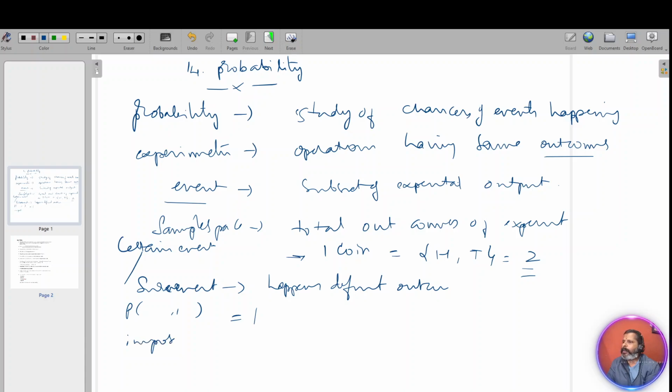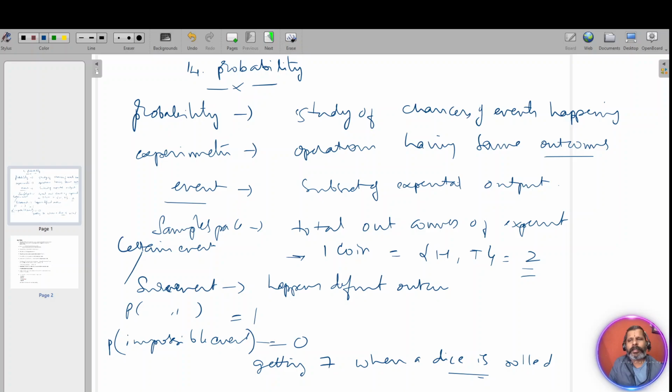Impossible event. Impossible event means which doesn't occur, which will not have an outcome at all. The probability of an impossible event is 0. Example for an impossible event, can anyone tell? Yes. When you roll a die, getting 7. Is it not an impossible event? Yes, it is impossible because there is no 7 on the dice itself, so we cannot get that. That's the impossible event.